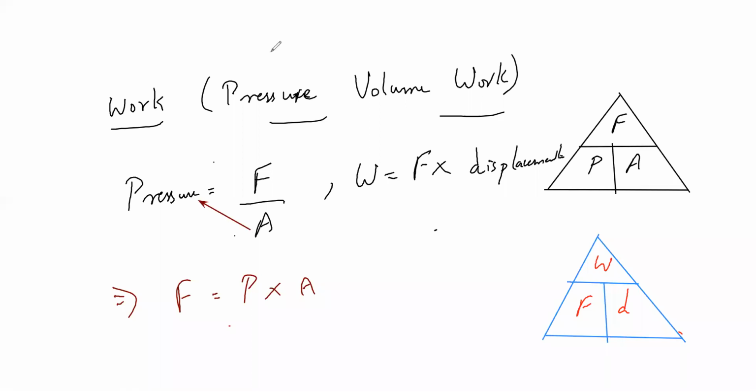And work is equal to force into distance or displacement. So if I want to write work here, W is equal to F into D. So what is force? Pressure by area. And this is the distance.